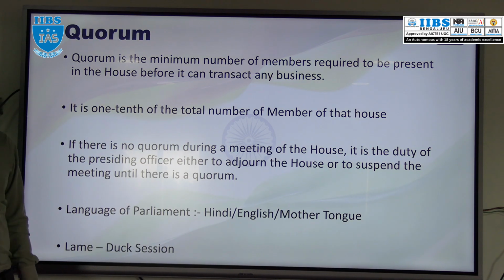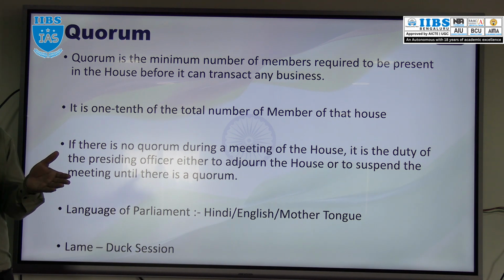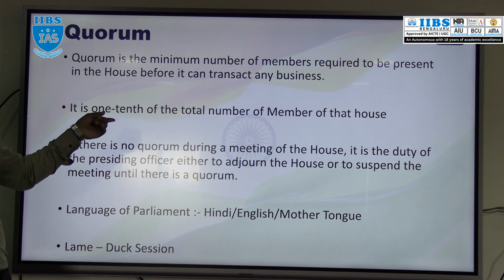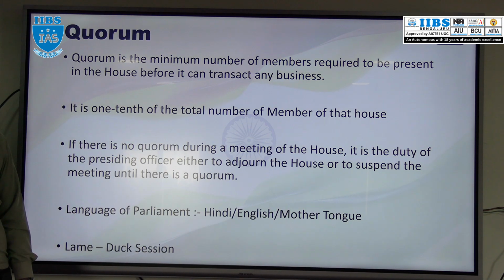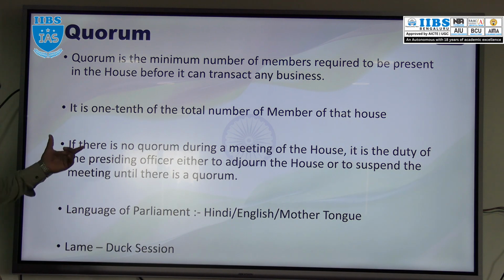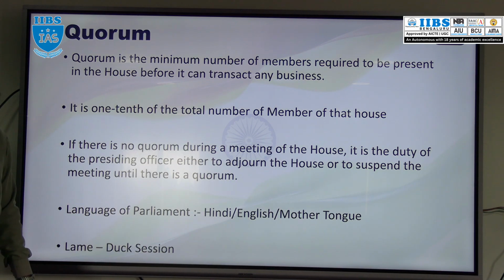One-tenth of the total number of members of that particular house. Lok Sabha means 55, Rajya Sabha means 25, the minimum members required to start the session. If quorum is not there, the session will be terminated by the presiding officer, until quorum is there.